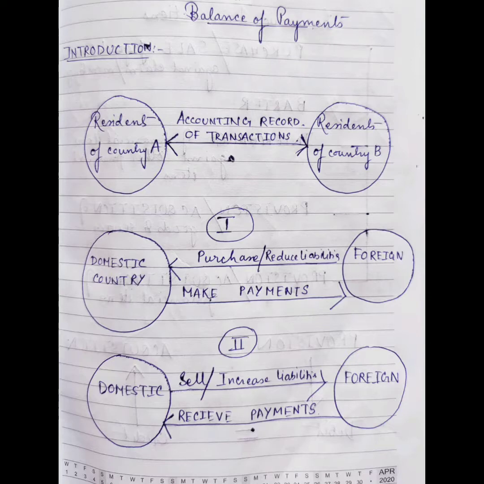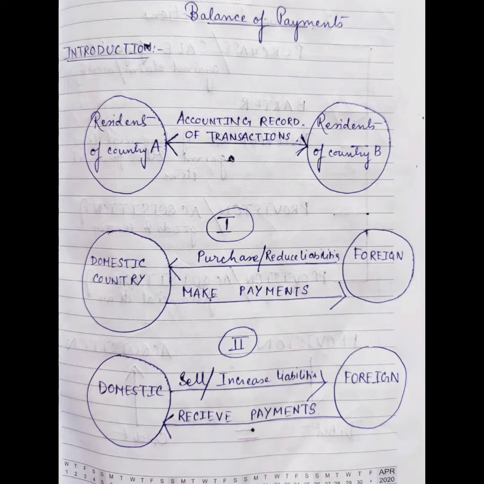So there are different transactions that are happening in this balance of payments. That is, the transactions in which the domestic country purchases assets from the foreign country, that is, they reduce liabilities to the foreign countries and make payments for them.